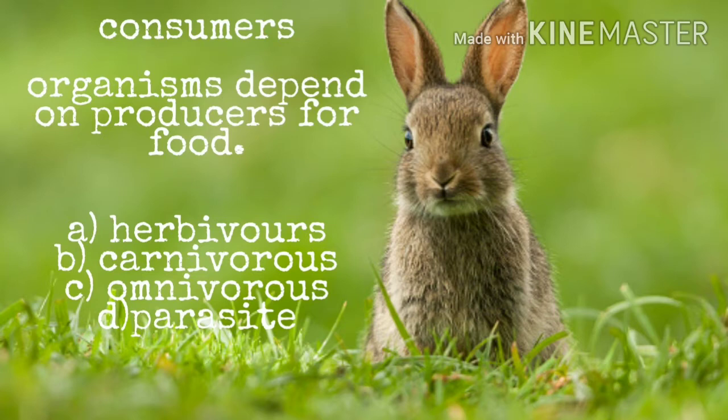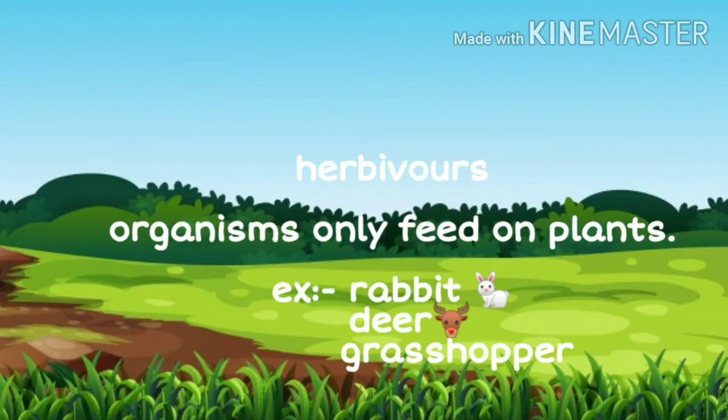Now students, these consumers are further categorized. They are further divided as herbivores, carnivores, omnivores and parasites. Who are the herbivores? The organisms which feed on only plants are the herbivores. Examples are grasshopper, squirrel, elephant, rabbit and deer. They are the herbivores. They feed on plants.